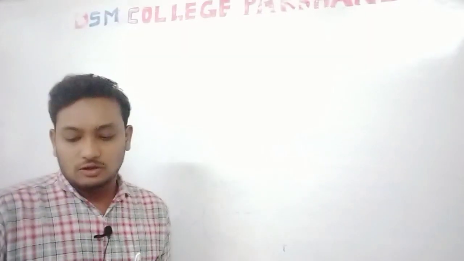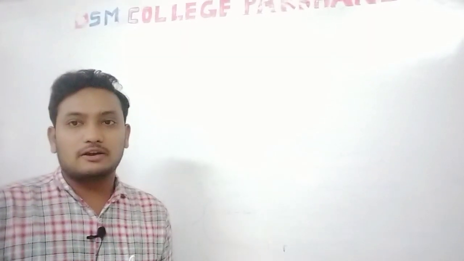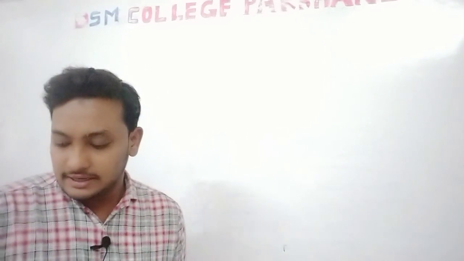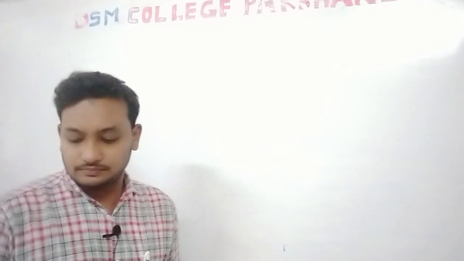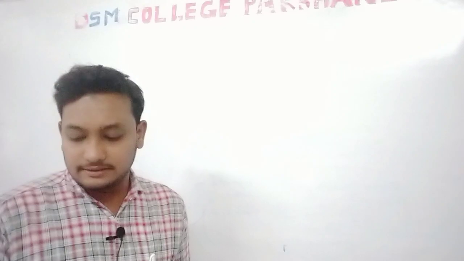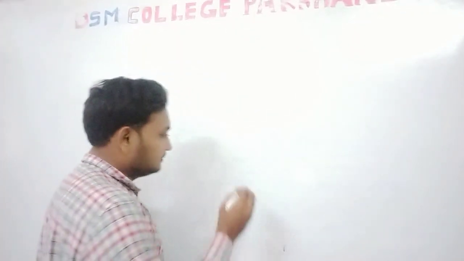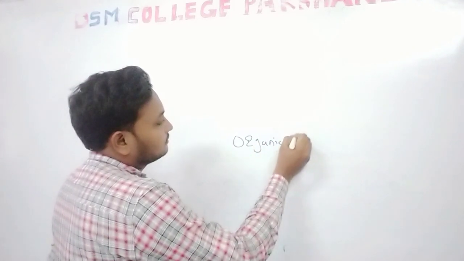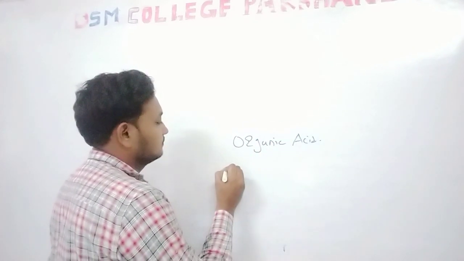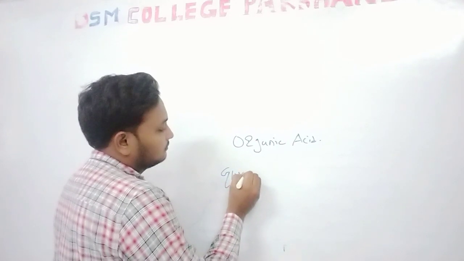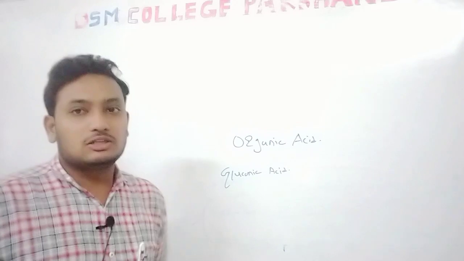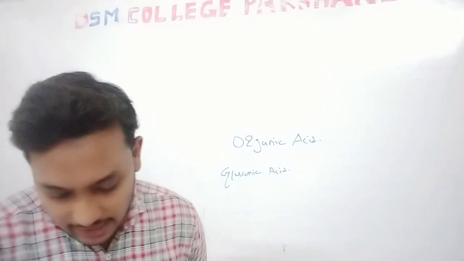Hello friends, in our previous lecture we already discussed organic acids. The first organic acid we discussed was citric acid. Now we are discussing the next organic acid, that is gluconic acid. Gluconic acid is also one type of organic acid.